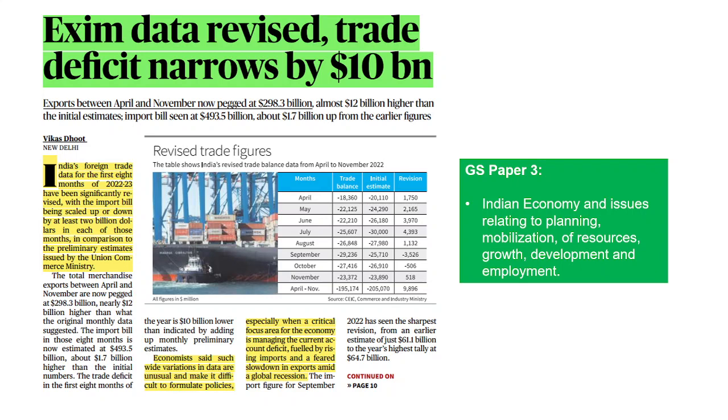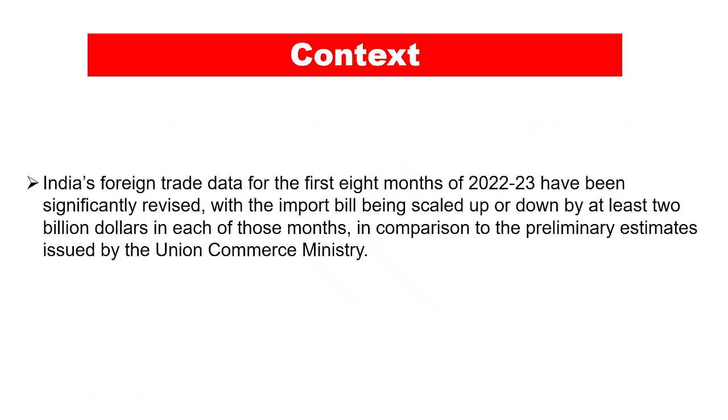This article becomes important for GS Paper 3, that is Indian economy and issues relating to planning, mobilization of resources, growth, development and employment. Let's first understand the context of this particular newspaper article. Let's analyze that particular data, and then we are going to understand the important terms which are hidden in this article. So this article talks about the fact that India's foreign trade data for the first 8 months